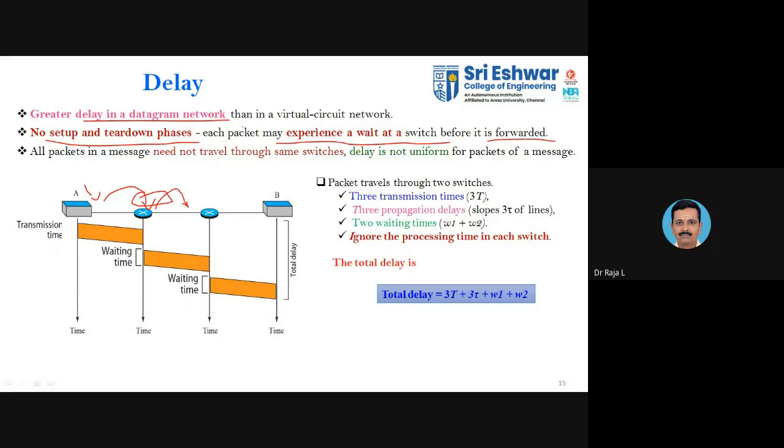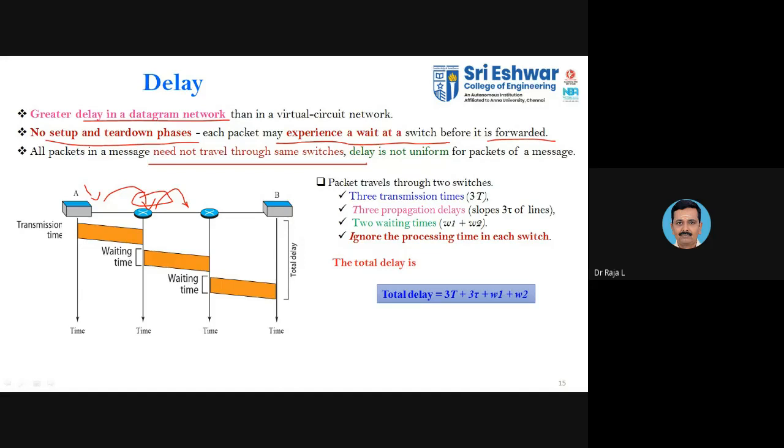All the packets in a message need not travel through the same switches. As you see in the diagram, each packet may follow a different path. It doesn't mean that each one should follow a fixed path. Here you don't have any fixed path. As of now, any path available, the switch takes a particular path to reach the destination.